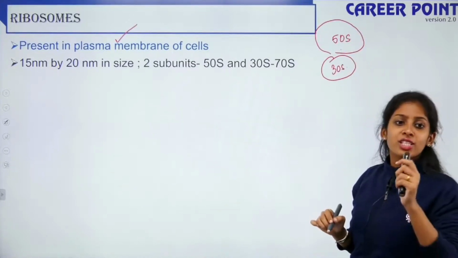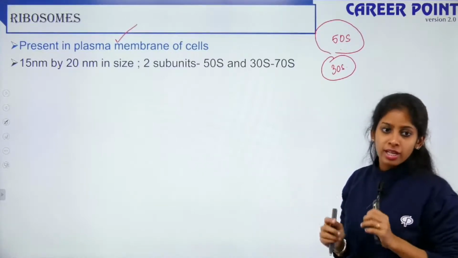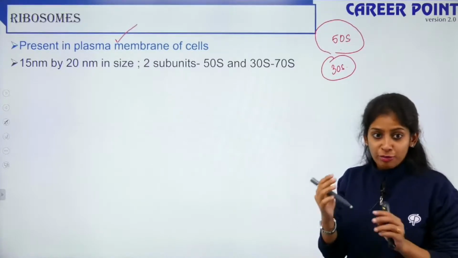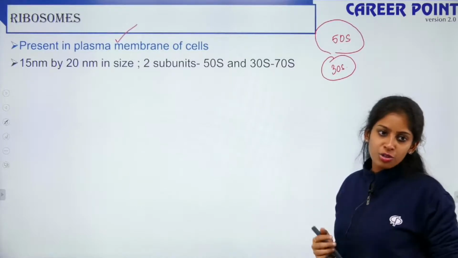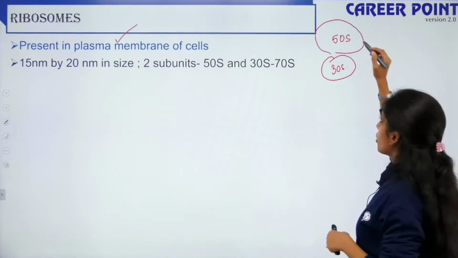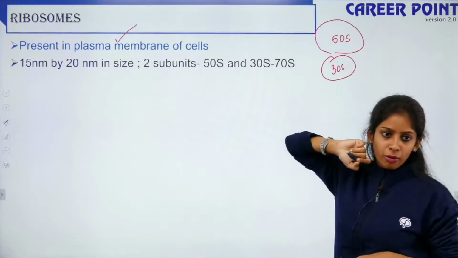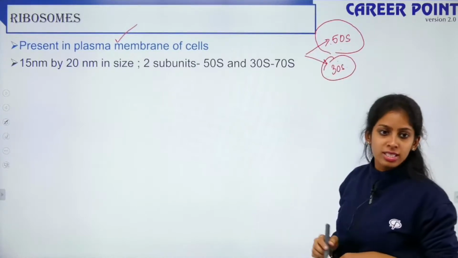So your flagella is used for movement, your fimbriae is used for attachment. Pili to some extent is also used for attachment. Of course, bacteria is living, that is why it is causing infection, it is taking all our nutrients. Okay? So ribosomes have two parts, larger subunit 50S and smaller subunit 30S.